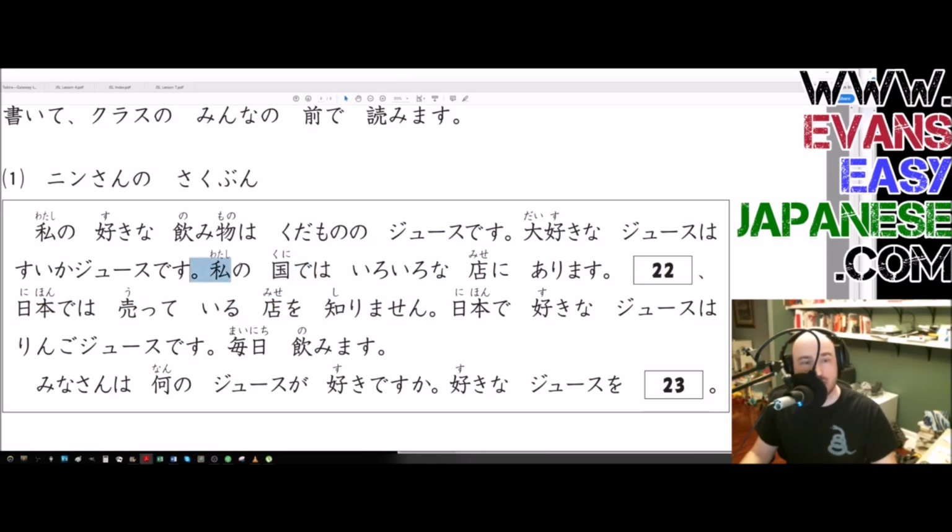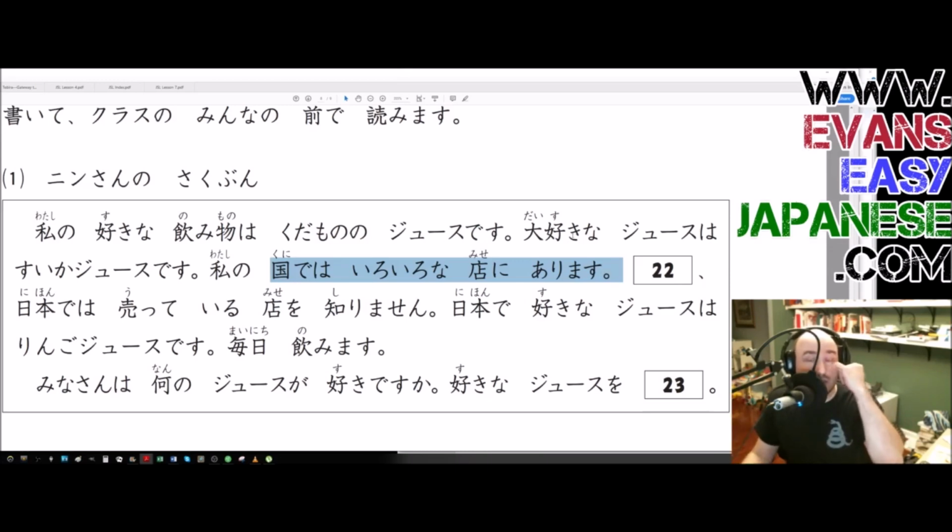Notice first off, watashi no kuni dewa. There's the dewa, and then in the next sentence they have it as well. Nihon dewa. This one makes a little bit more sense. You've heard me say this numerous times. The ni particle is for inaction, and yet the de particle is for action. And yet here we have dewa uteru. So it almost makes sense. And that's going to cause some confusion, because this de could be like place of action, and urimasu, to sell, is an action. But then what does it appear? Kuni dewa arimasu, which doesn't.